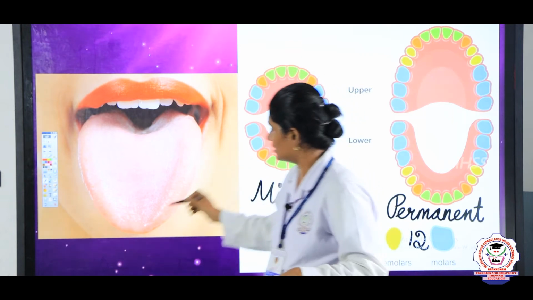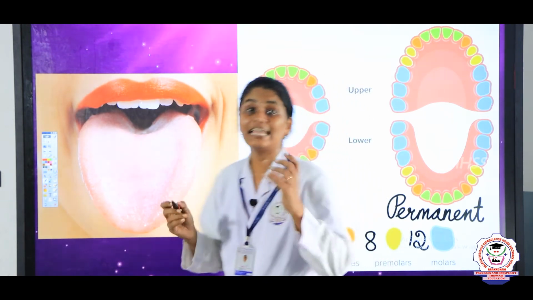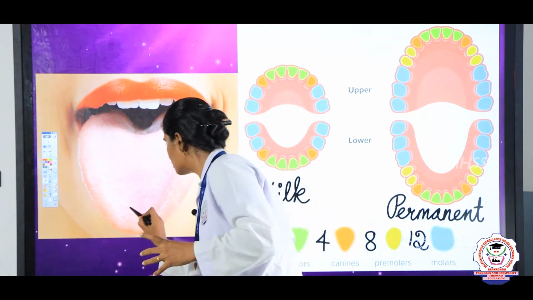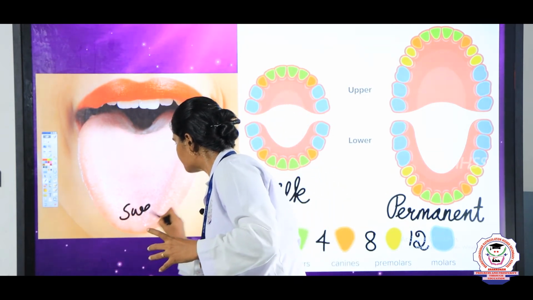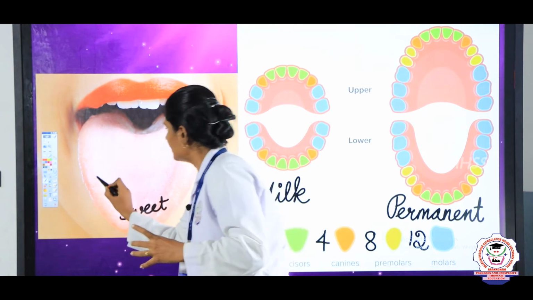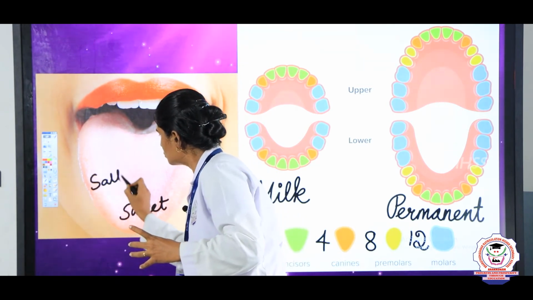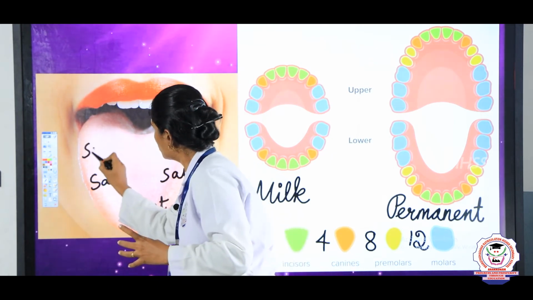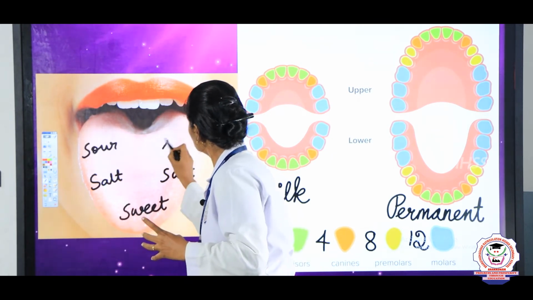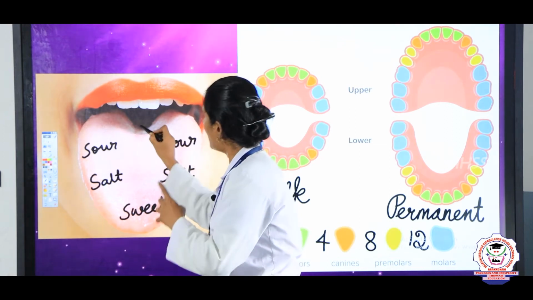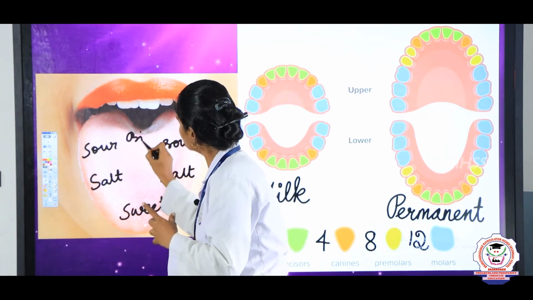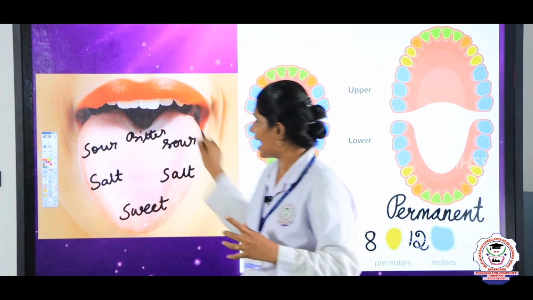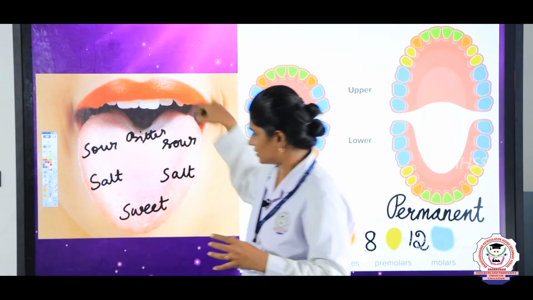Here you can see the tongue has taste buds. Here you can see sweet taste, here salt taste, and here sour taste, and at the back here bitter taste, okay. So, the tongue has taste buds in each place, right.